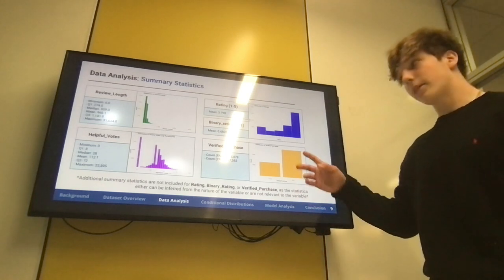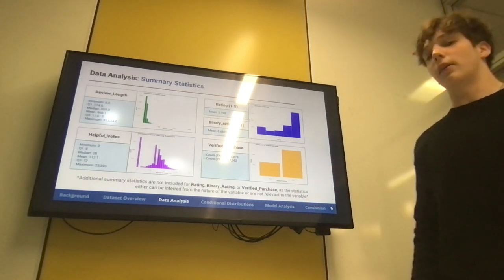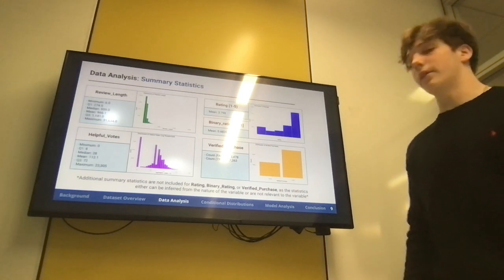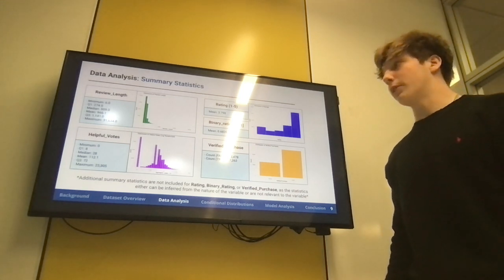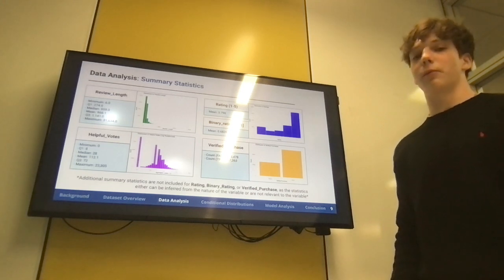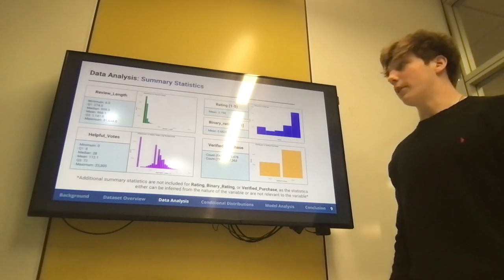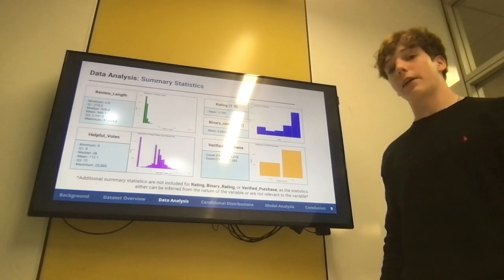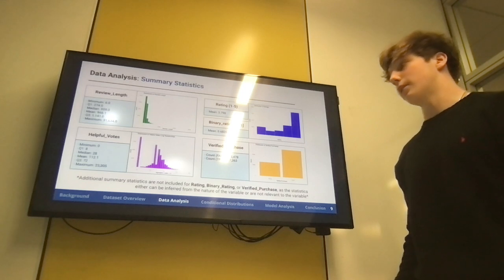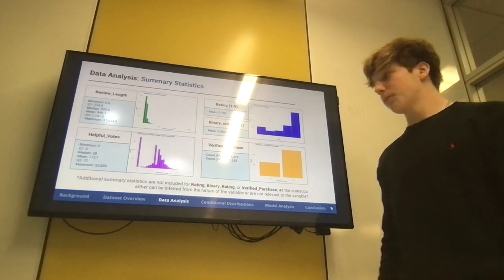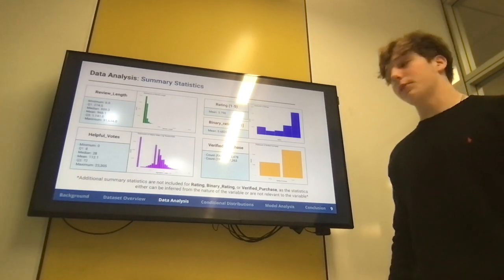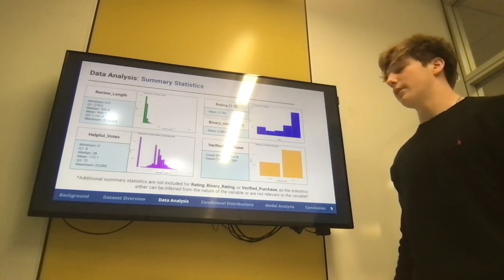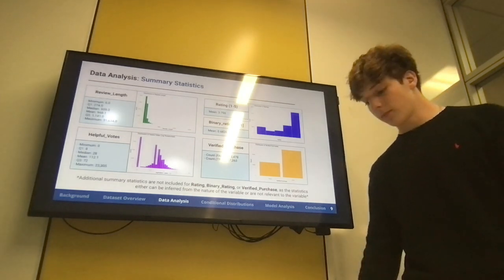For the variables on the right side of the screen, I did not include a lot of the additional summary statistics as they were either not applicable or irrelevant to the nature of the variable. For example, for an ordinal rating of 1 to 5, the minimum will be 1 and the maximum will be 5. But the average was 3.798, and when transformed into a binary rating, it was 0.6826. For verified purchase, the number of unverified purchases was 13,500. The number of verified purchases was 27,260.